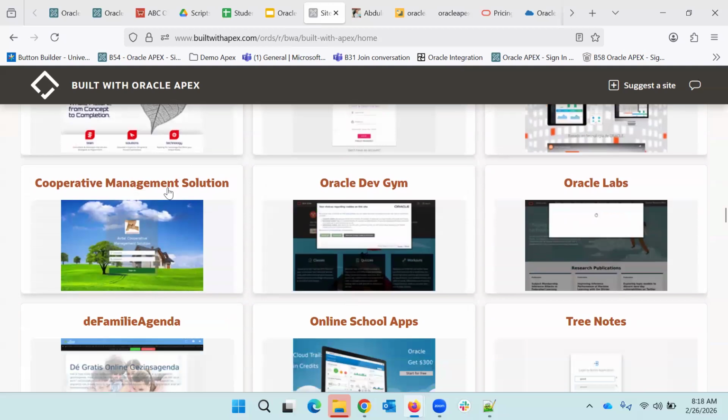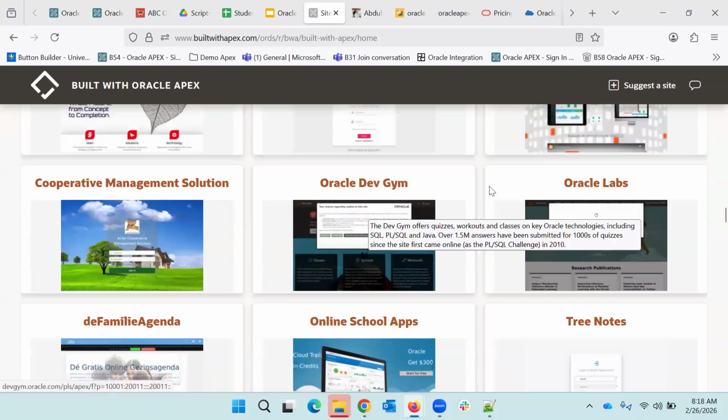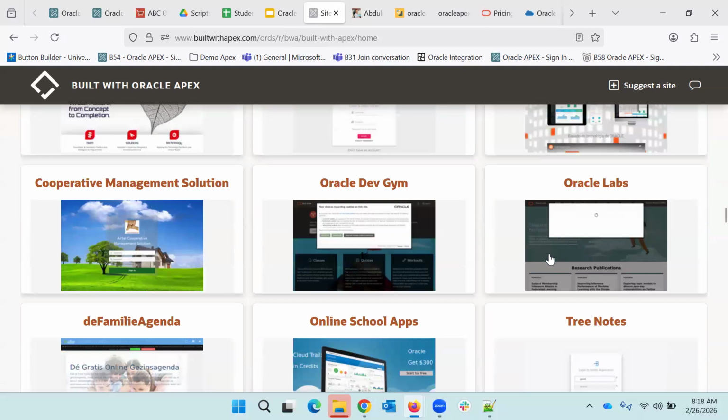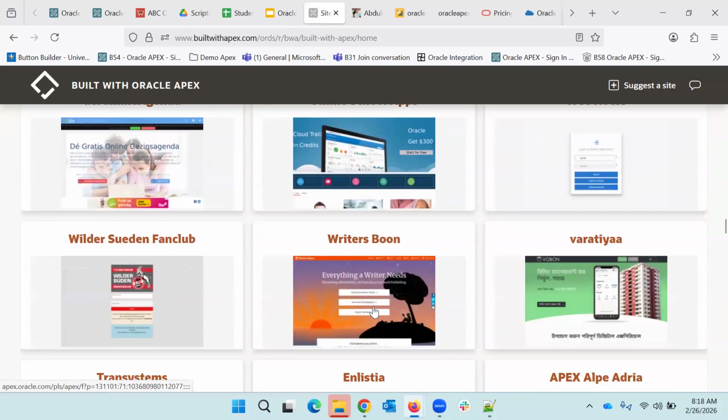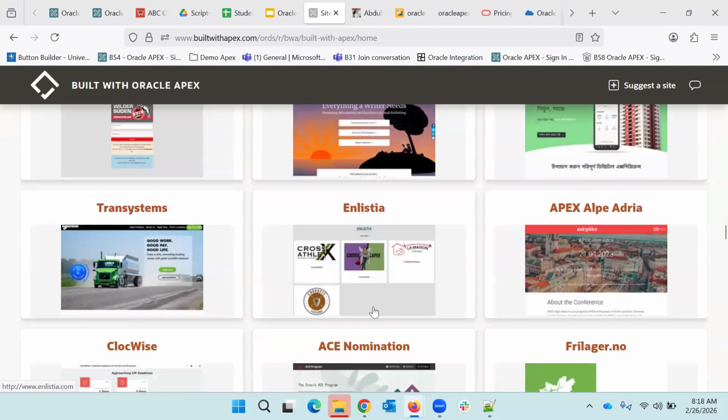Again, it is up to us what we are able to do. If you see, the cooperative management system is again one more official Oracle application. Oracle Labs is also one more official application from Oracle only. Online schools, right? From this you can explore what all things the community or the market uses Oracle Apex for.